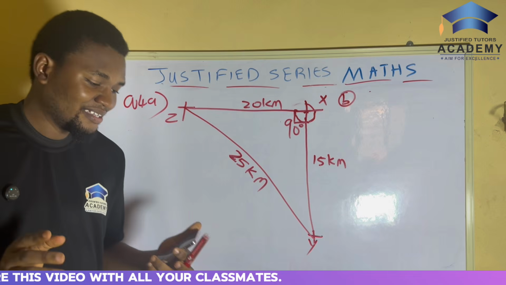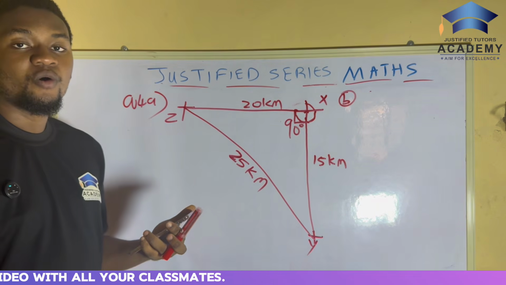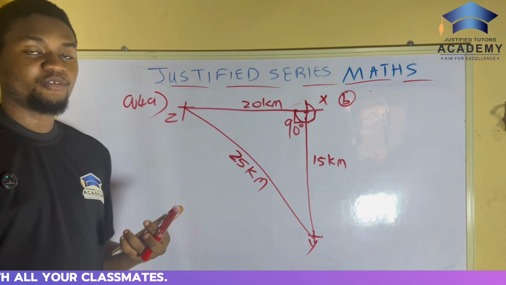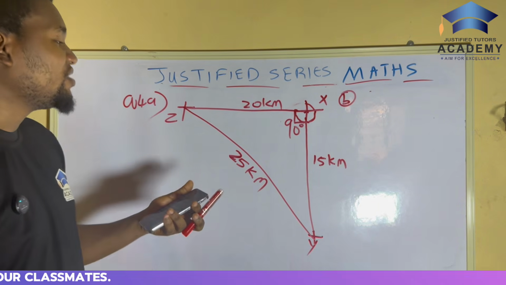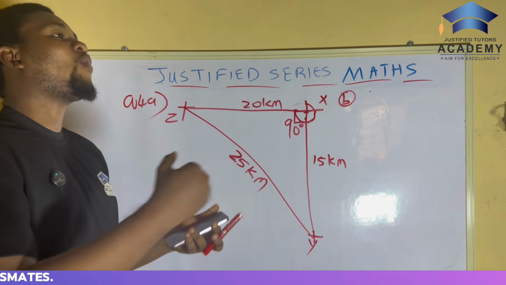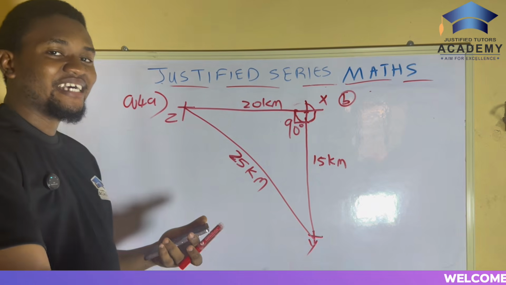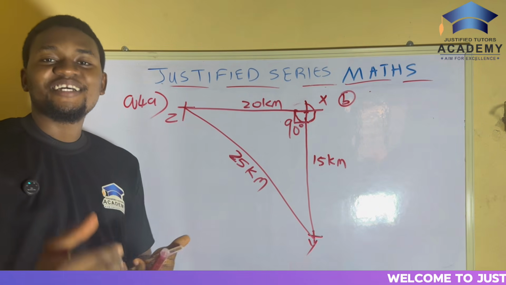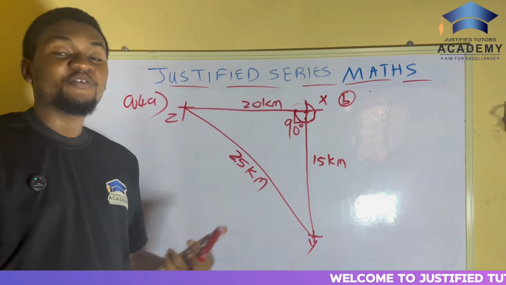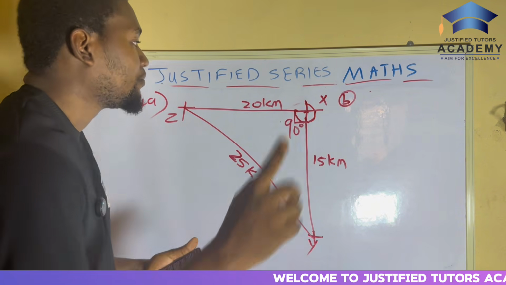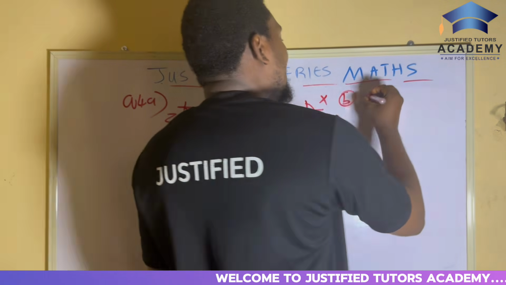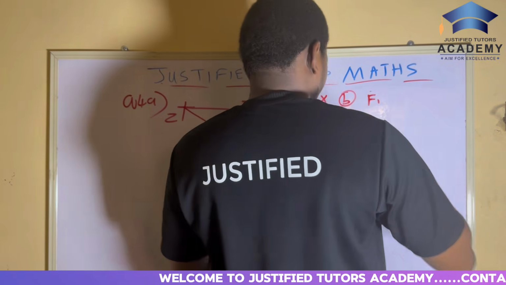Now, I'll have to teach a little bearing here. When you hear the bearing of Y from Z, the bearing of X from Z, the bearing of Z from X, pay attention.